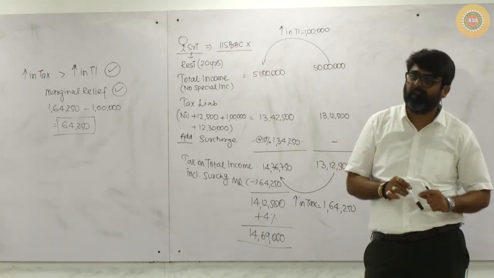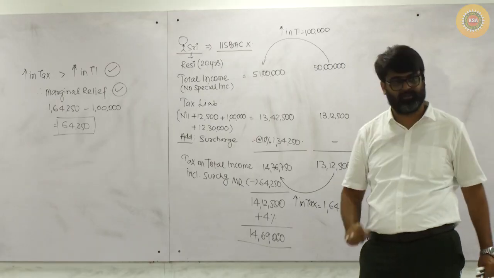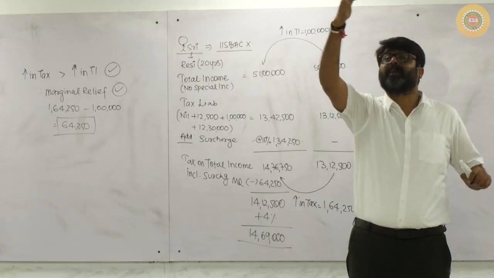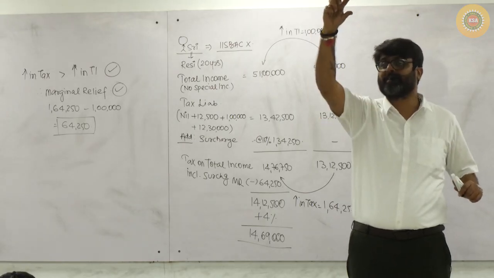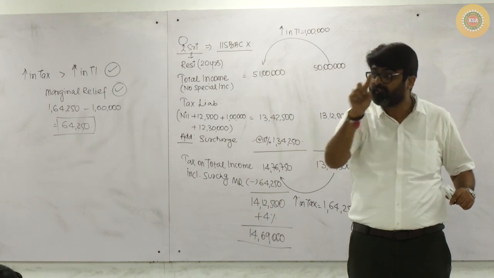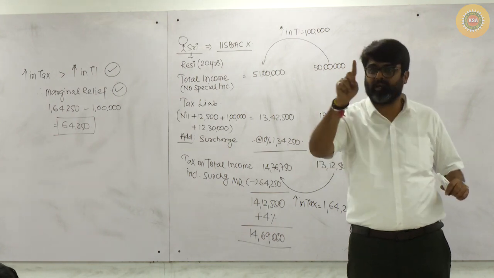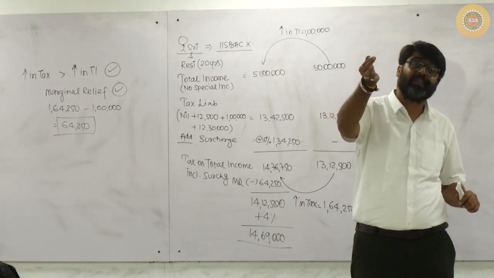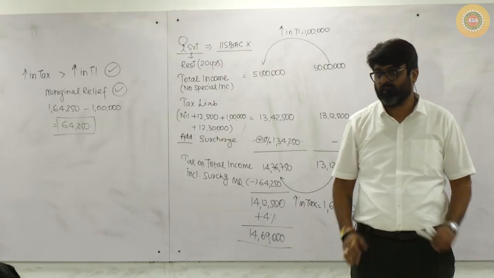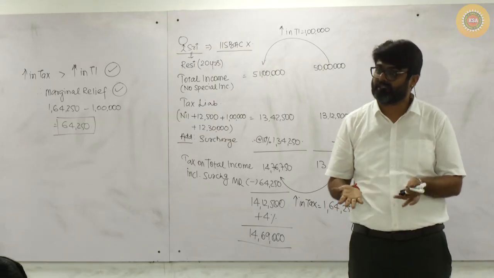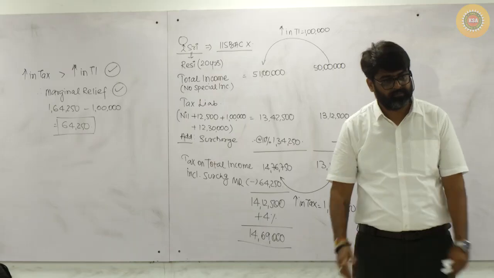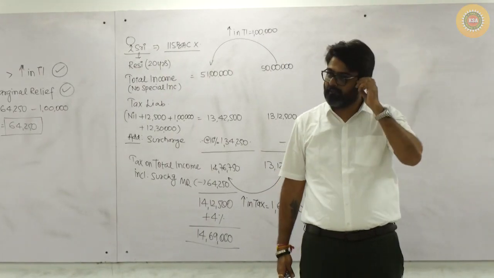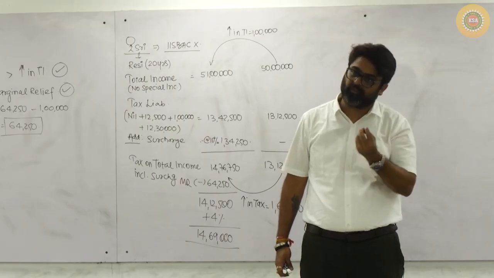So in your format, with a different color pen, write down between the amount of tax including surcharge and the cess: also check for marginal relief. If available, then reduce it first before adding health and education cess. Because in the examinations, students commit these kinds of silly errors.